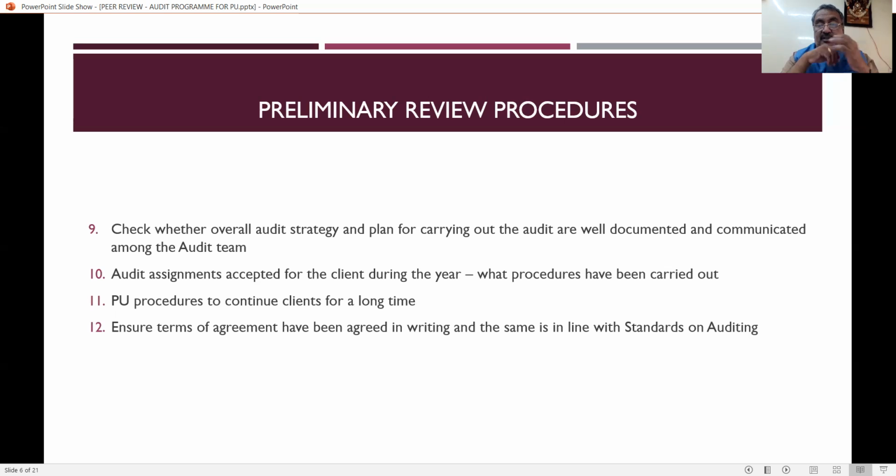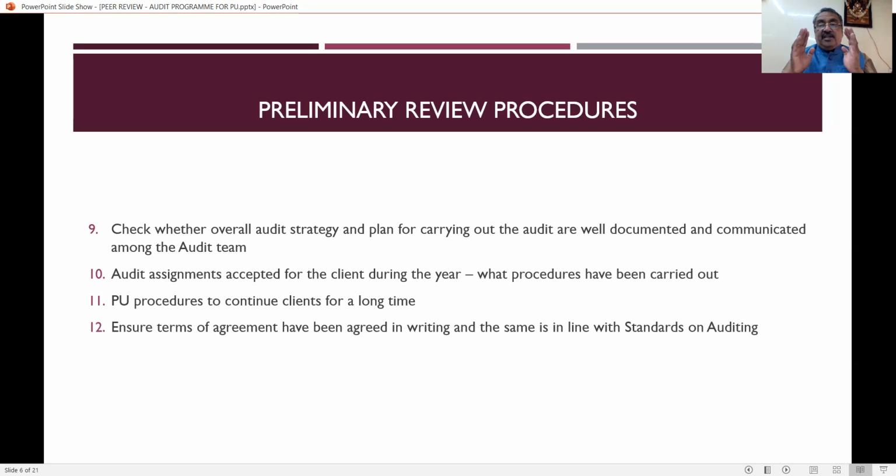Then for that, what procedures have been carried out, whether the same has been informed to the predecessor auditor, or whether the engagement letter, that is the appointment letter, has been received or not. Everything has to be reviewed by the peer reviewer. Then the practicing unit's procedures to continue the clients for a long time.